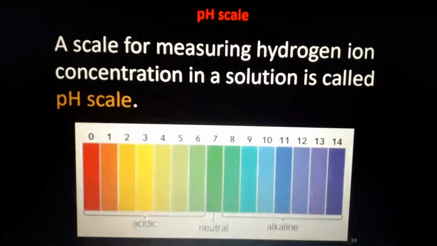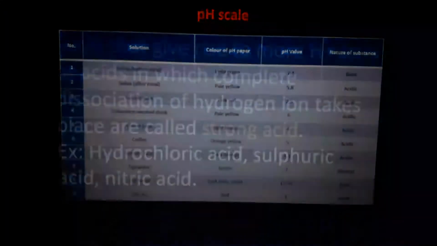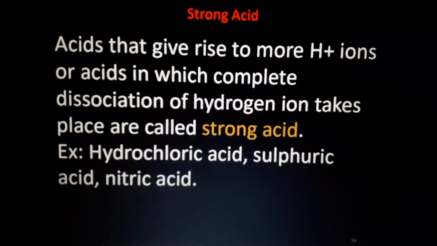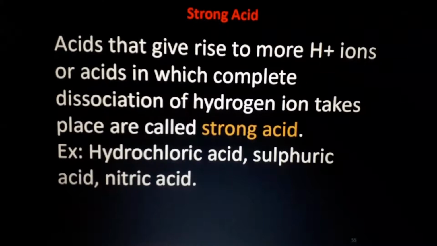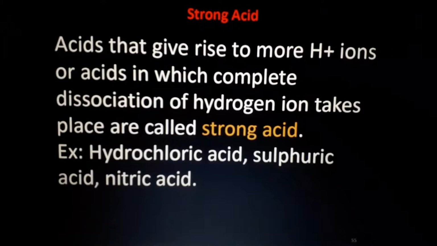Universal indicator you can go for next class, otherwise it will take some time to explain that. Strong acid and weak acid we can discuss. So these are strong acids. Acids that give rise to more H plus ions, or acids in which complete dissociation of hydrogen ions takes place, are called strong acids. Strong acid means lots of H plus ions are released. That means the number of H plus ions in that particular solution will be very, very high.